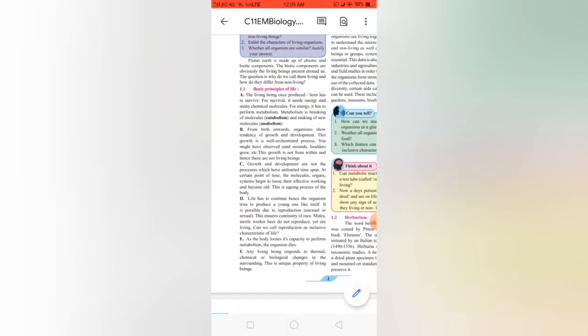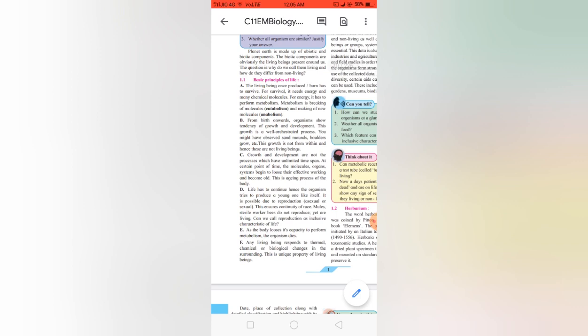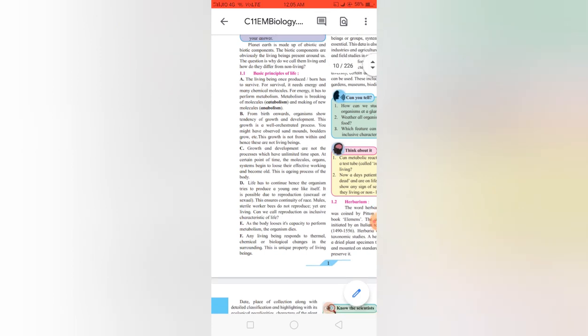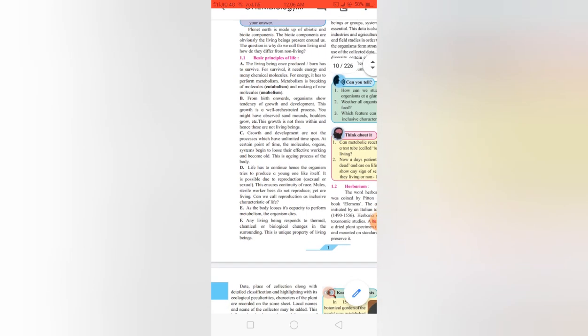The first one is organisms must know how to make new molecules, and it should know how to break the molecules, that is catabolism, anabolism. The first principle itself is clear. The second one is from birth onwards organisms show tendency of growth and development. This growth is a well orchestrated process, so it grows in a very defined manner.